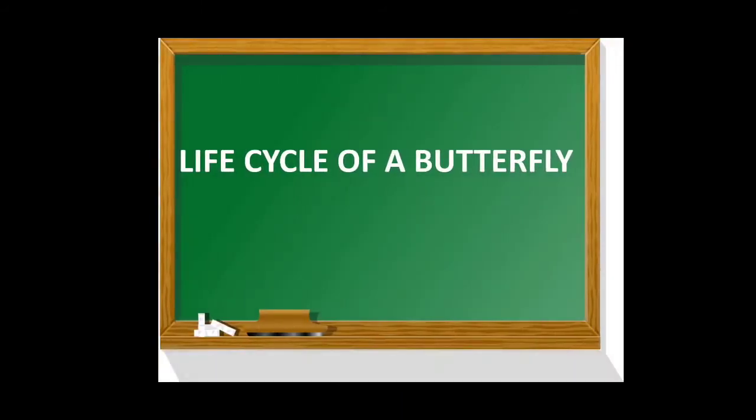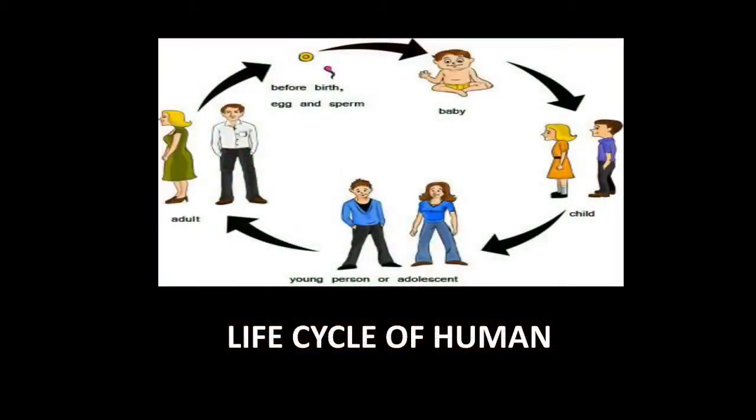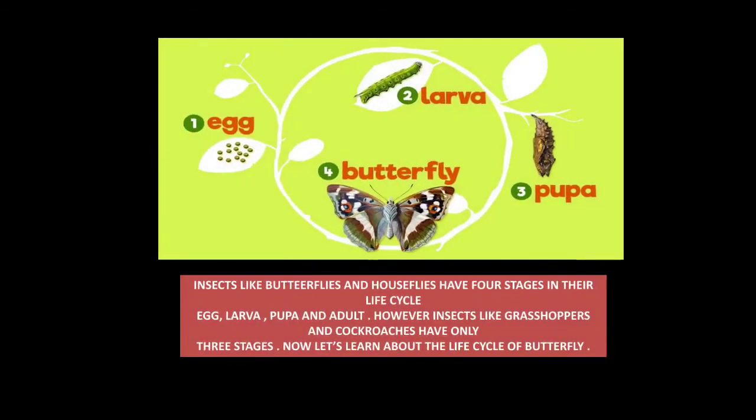Today we will study about the life cycle of a butterfly. Now, as we all know, in case of humans, we are born as a small baby. Then we turn into a child, then into a young person, and finally into an adult. In that same manner, butterfly also has a life cycle. So let's study about that.